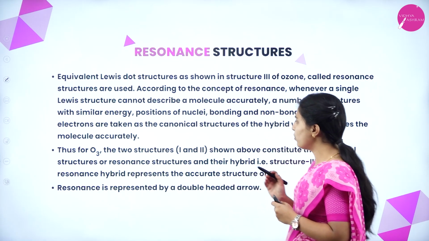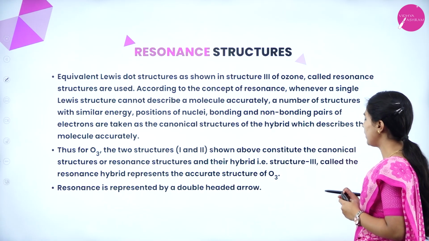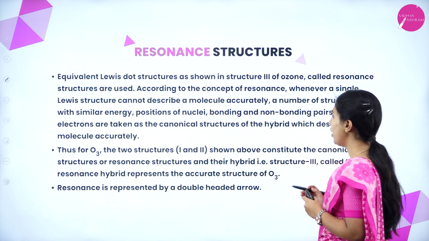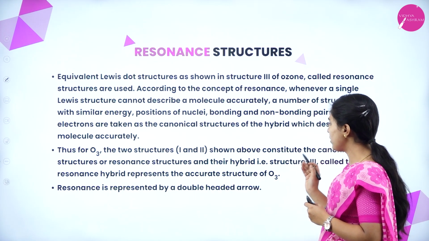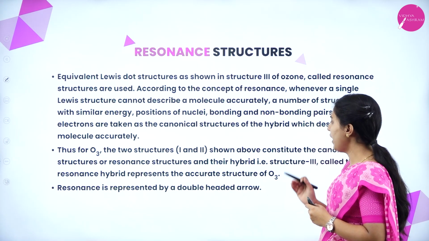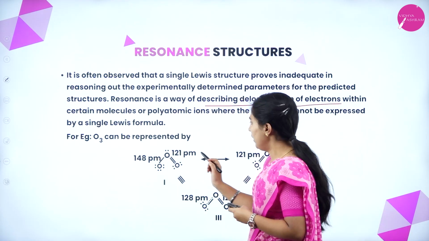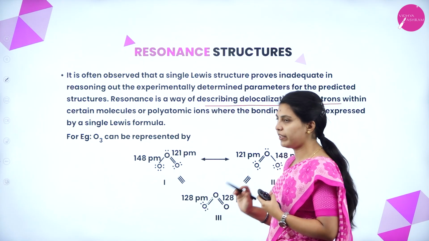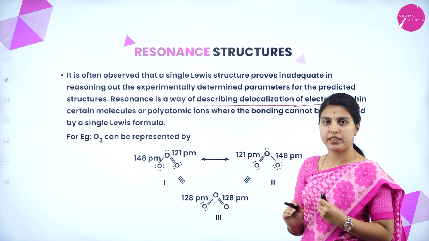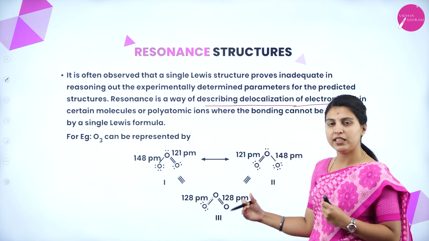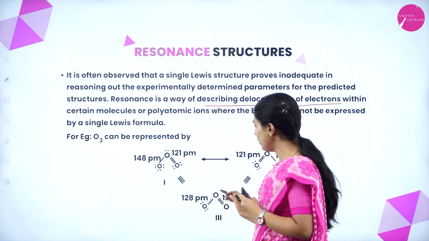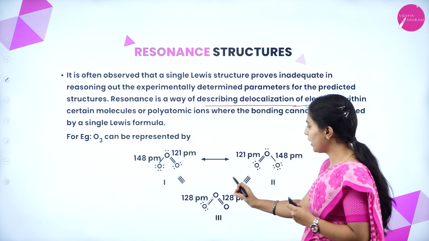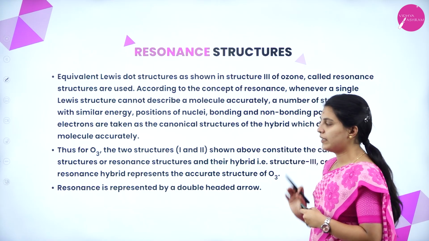Thus for O3, the two structures, 1 and 2 shown above, constitute the canonical structures or resonance structures, and their hybrid, structure 3, called the resonance hybrid, represents the accurate structure of O3. Resonance is represented by a double-headed arrow. See here, this is a theoretical form and this is an experimental form. Whatever has been written dotted is the resonance hybrid. Okay, with the same energy they have written another kind of structure, and here they have shown the bonded pair and the lone pair of electrons also. It will constitute the resonance hybrid. That is what they are telling.